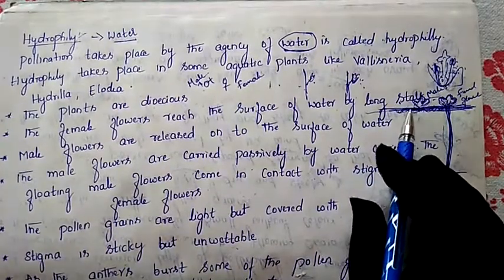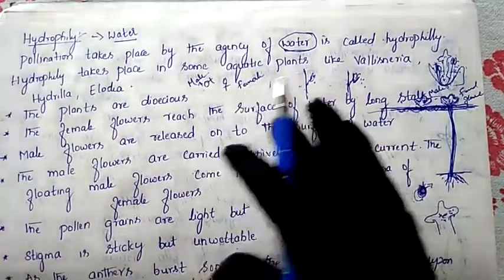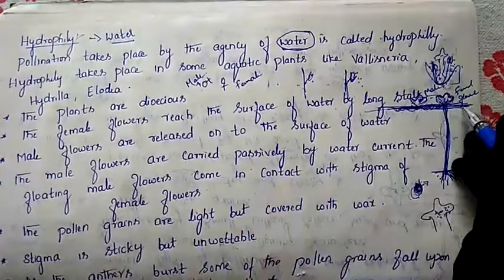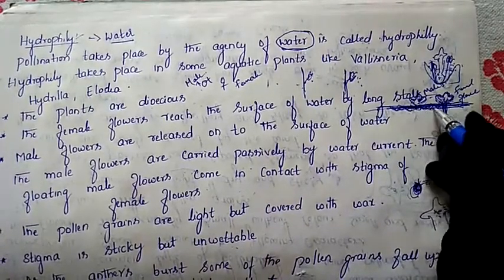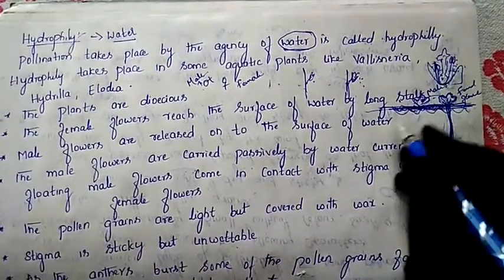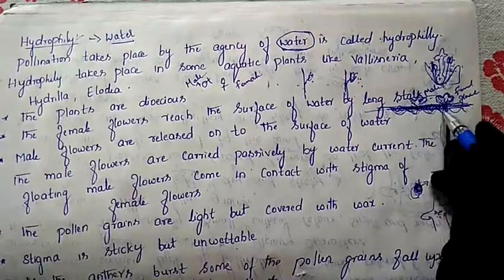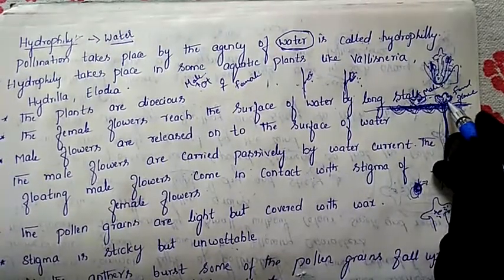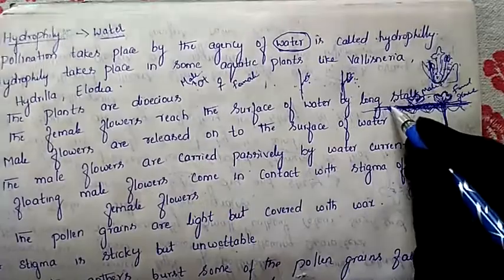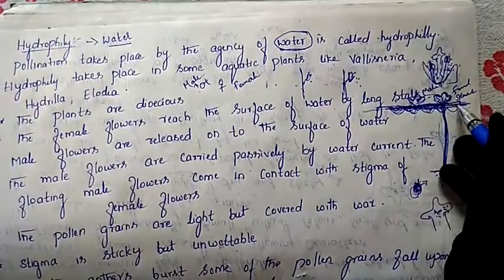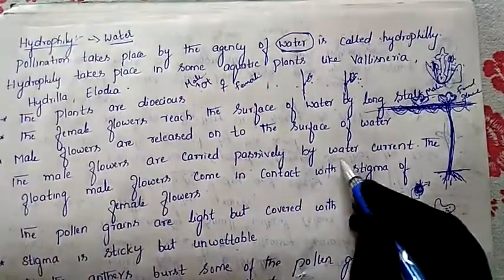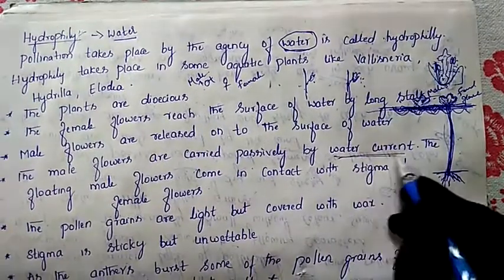Water current means what here? The waves which appear in the water. So in the water we will find the waves like this, and the waves will be moving. With the help of these waves, the male flowers will come closer to the female flower. With the help of whom? With the help of this water current.